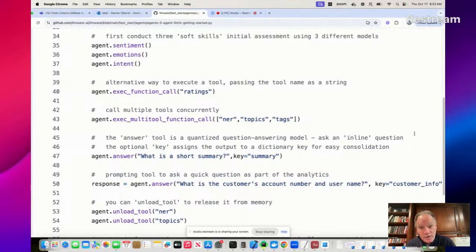So we've loaded our work, we've loaded the models, the tools, and now each one of these simple little lines, agent sentiment, agent emotions, agent intent, we show different formalisms. If you want to execute a function call, you can actually do it that way. If it's easier in your code to pass a variable name of what function you want to run, you can. If you want to run multiple function calls, you can string them all together.